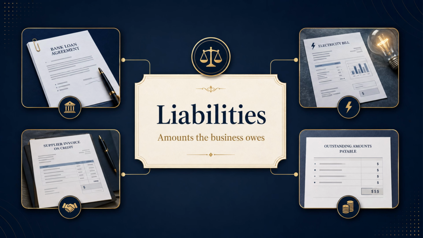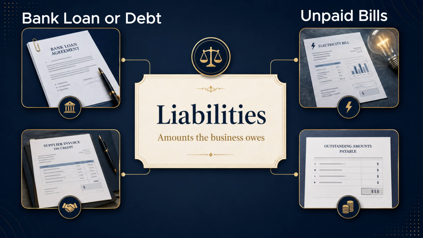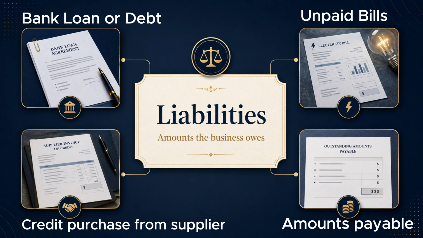Now let us look at liabilities. Liabilities are amounts the business owes to other people or organizations. In simple terms, a liability is a business debt or obligation. If the cafe takes a bank loan, that loan is a liability. If it receives an electricity bill but has not paid it yet, that can be a liability. If it buys supplies on credit and pays later, that amount owed is also a liability. So, liabilities represent obligations the business must eventually settle.